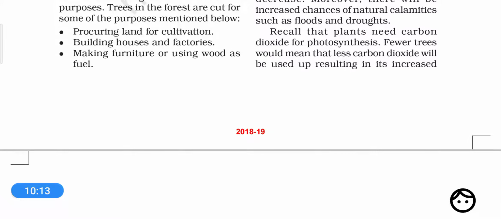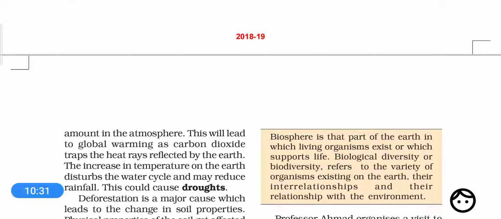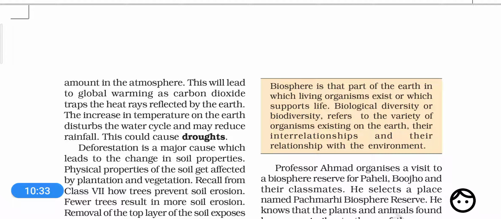Now we have also discussed this one, that plants need carbon dioxide for the purpose of photosynthesis. Fewer trees would mean that less carbon dioxide will be used up, resulting in its increased amount in the atmosphere. This will lead to global warming as carbon dioxide traps the heat rays reflected by the earth.